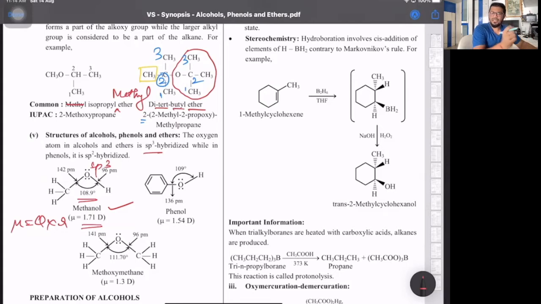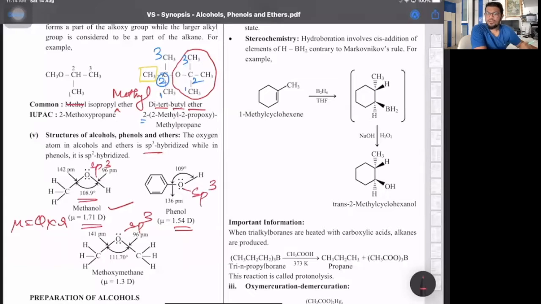That is one part. Second is phenol over there, where the dipole moment is 1.54 D, because the phenyl group shows the least minus I effect. Why? Because in phenyl, all carbon atoms are sp2 hybridized, and the electronegativity of carbon is in the order sp hybrid carbon is more electronegative than sp2, than sp3. That's why in phenol, the angle is nothing but 109 degrees. And methoxymethane, dimethyl ether, again, all are sp3 only.